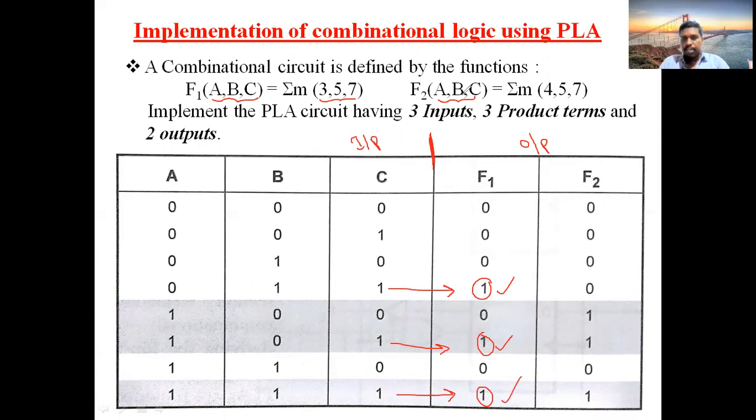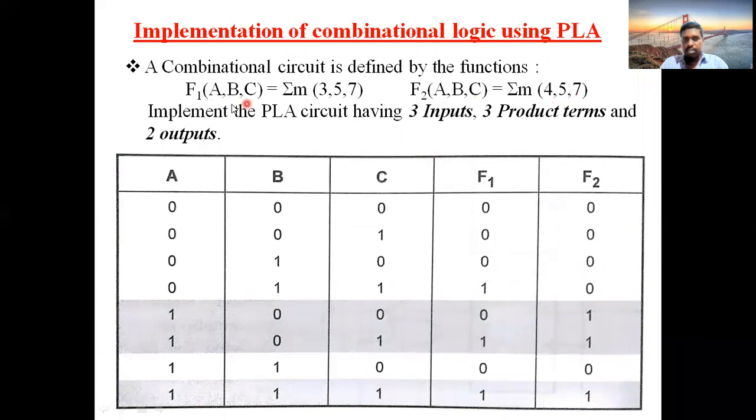Okay. Next, what about F2, 4, 5, 7? 4 means this one, 100, 5 means this one, and 7 means this one. So wherever the given numbers are, in those particular combinations you put 1 and the remaining values are replaced with 0. Okay, like that you need to frame the table.